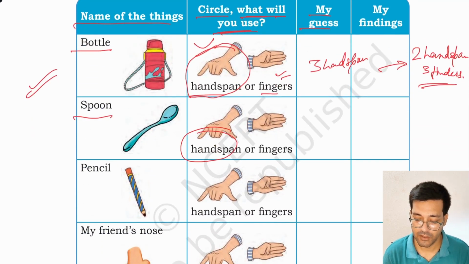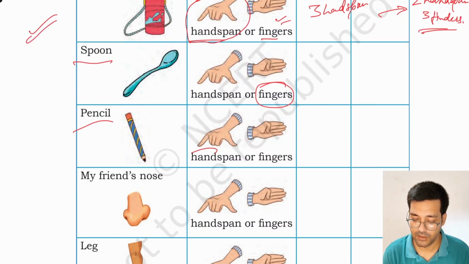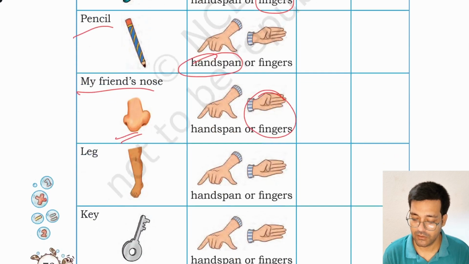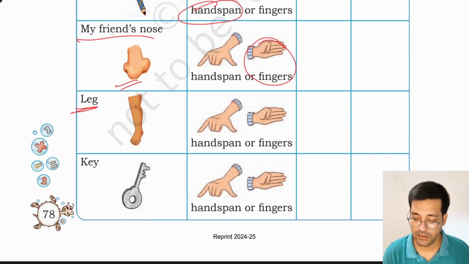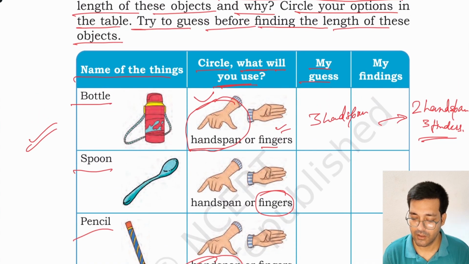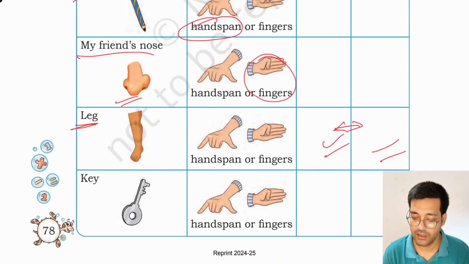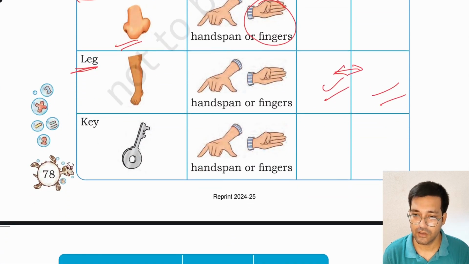Similarly, for a spoon, you may use handspan. If the spoon is quite small, then you may use fingers. Similarly, for a pencil, you may use handspan. For nose, my friend's nose, you have to use fingers. Similarly, you have to write the guesses here, find the actual length and write it here, and compare. Let's see if your guess is true, up to the mark or not. Key, you have to use fingers.